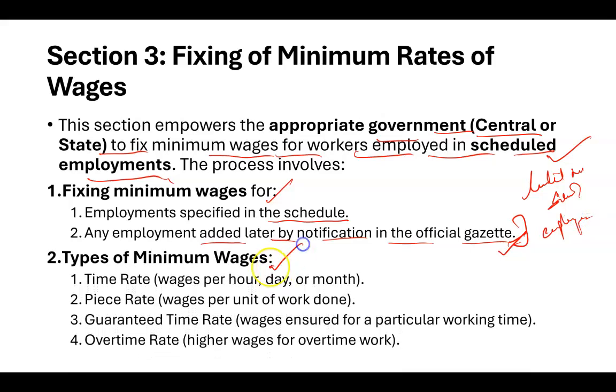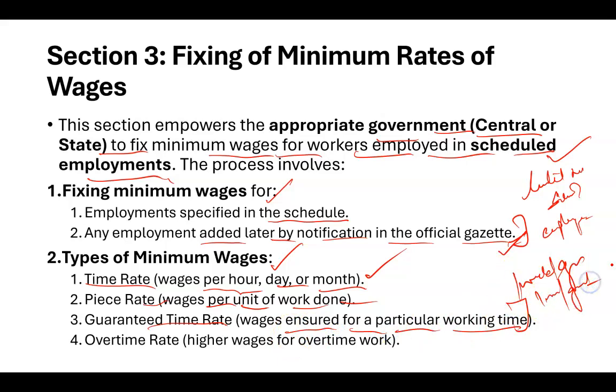What are the different types of minimum wages we can get? First is time rate, the wages which we get per hour, per day, per month. Then the piece rate, the wages which we get based on the units we produce. Then the guaranteed time rate, that means the wages ensured for a particular working time, right? So if we are working for 1 week, we will get a guaranteed payment. For working for 1 month, we'll get a guaranteed payment. And then overtime rate. So anything which is overtime, after my working hours, if I'm doing any kind of work, that will come under overtime rate. So these are the different types of rates which are mentioned in section 3 of this particular act.